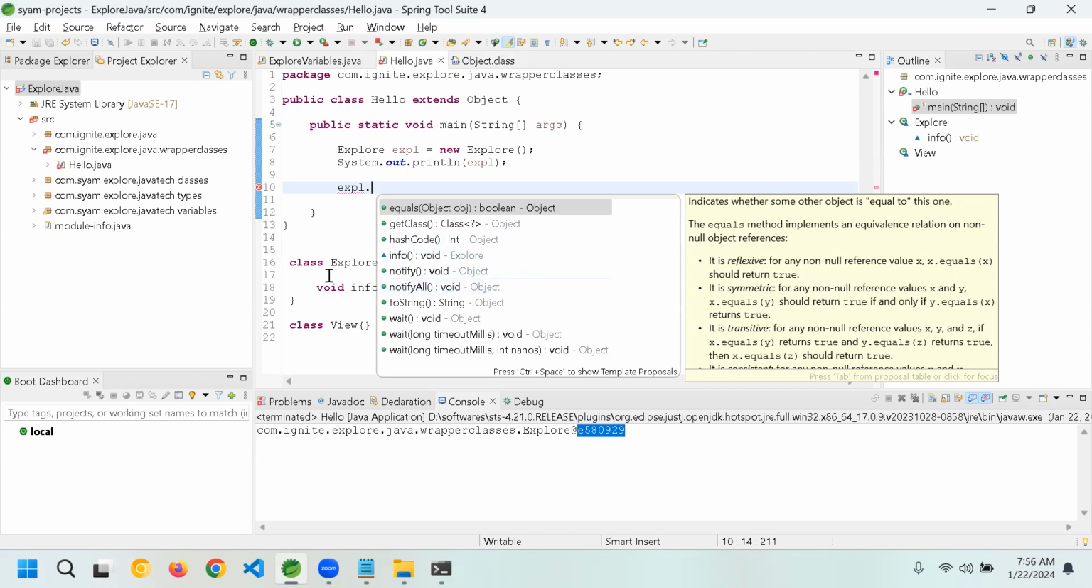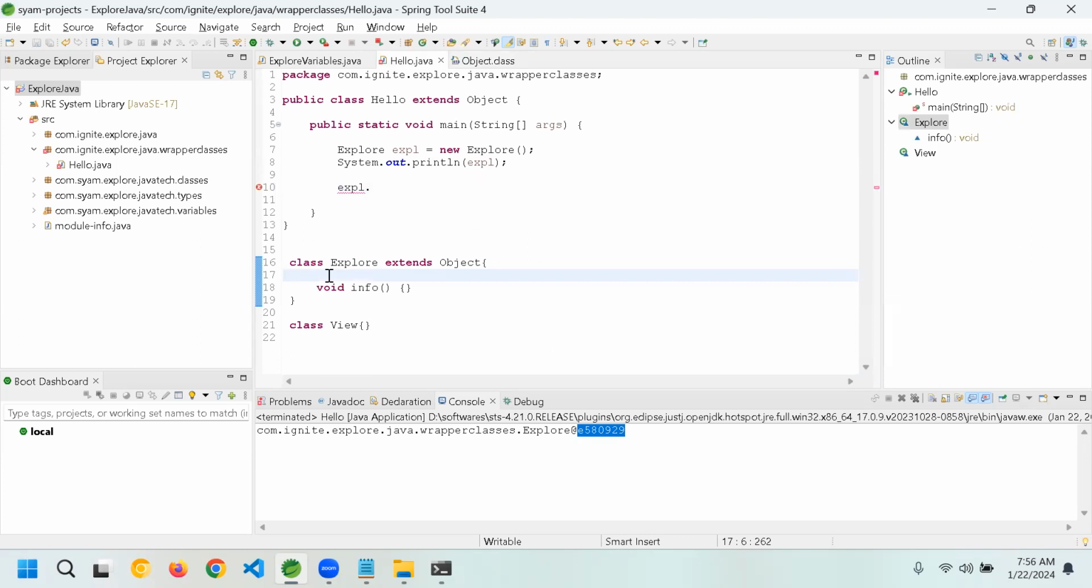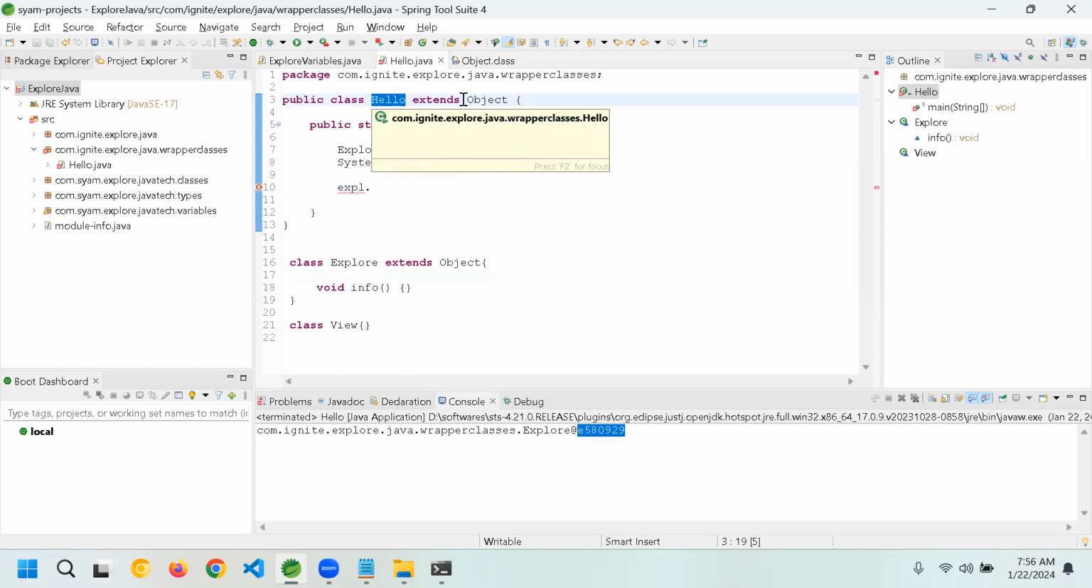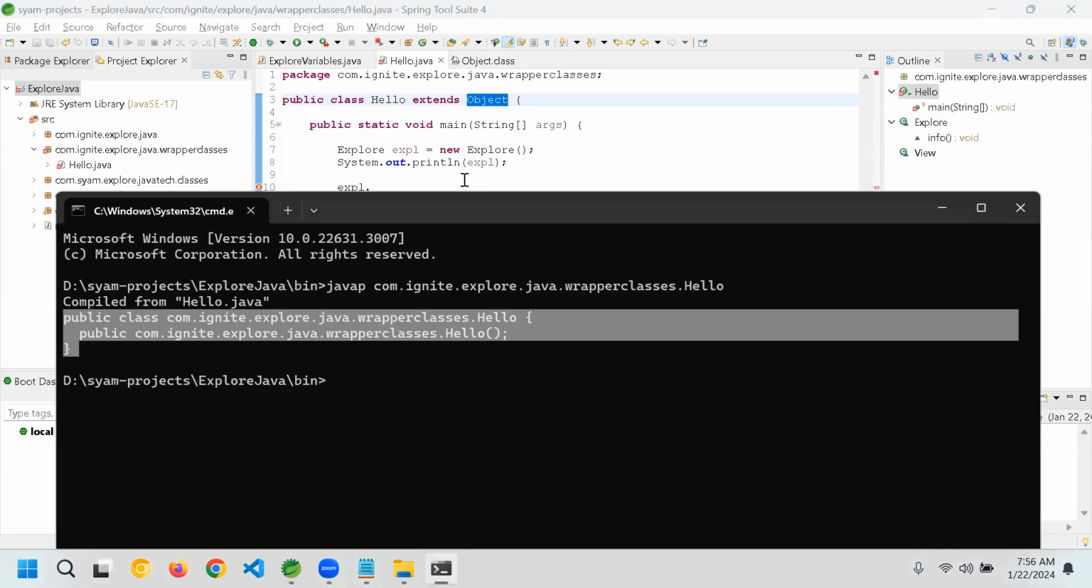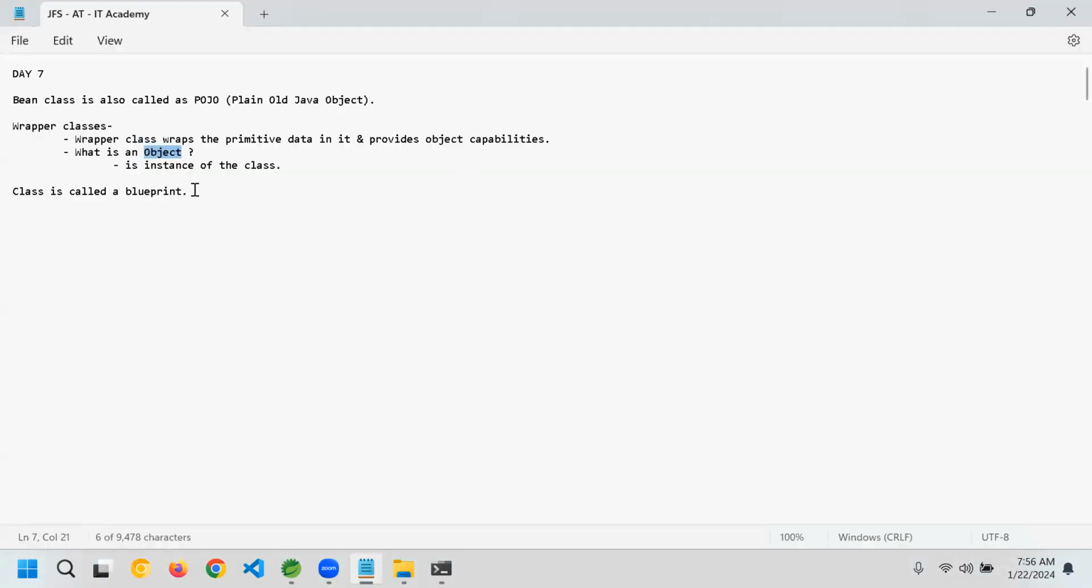Guys, are you all clear as of now? Yes. Okay. So I'll repeat here: every class, when you don't extend anything, extends from the superclass called Object. And Java doesn't support multiple inheritance. What is multiple inheritance, guys?